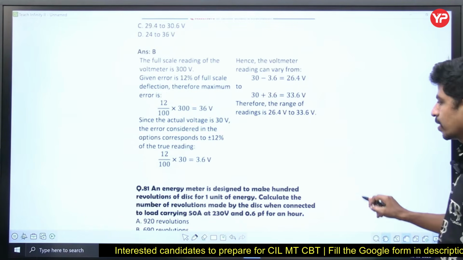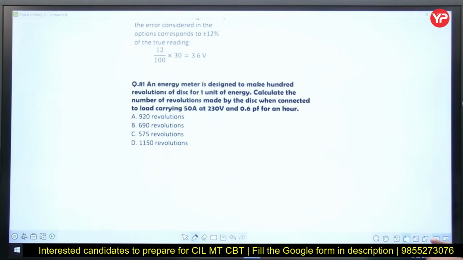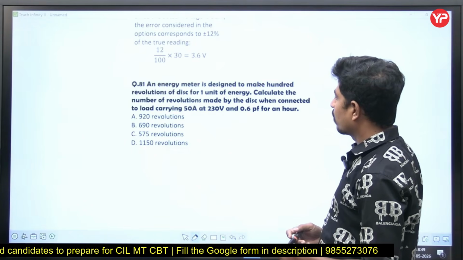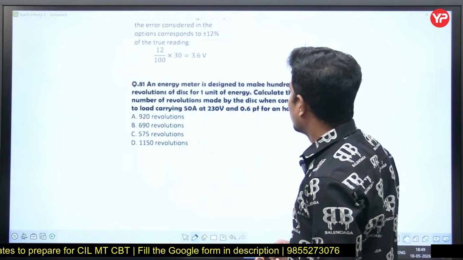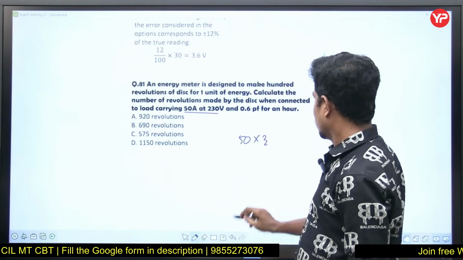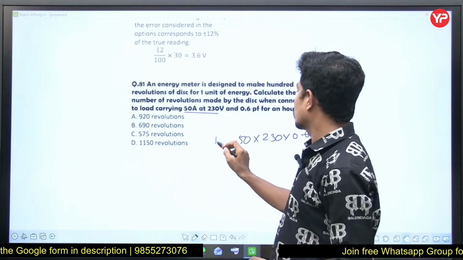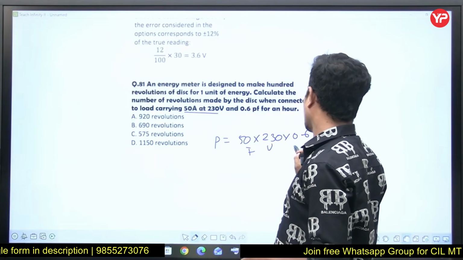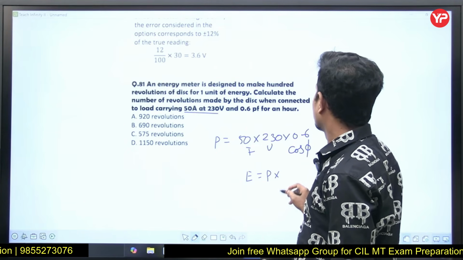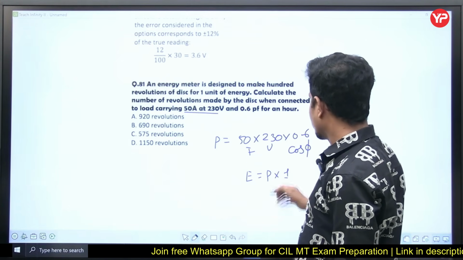Right? Next. An energy meter is designed to make 100 revolutions of disk for 1 unit of energy. Okay. Calculate the number of revolutions made by the disk when the connected... See, 1 unit means 1 kilowatt hour. 50 into 230: 50 is the current, 230 is the voltage, into power factor 0.6. This is the total power. P is equal to VI cos phi. Now, what is energy? Energy is equal to power into time. Time is how much? 1 hour.